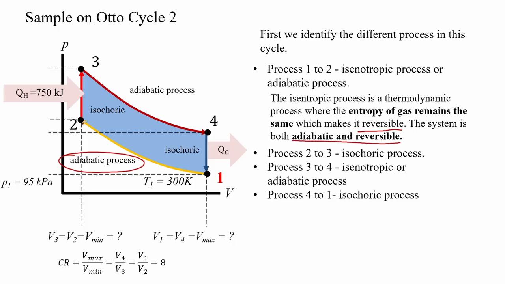Process 2 to 3 is an isochoric process. Process 3 to 4 is an isentropic or adiabatic process. And process 4 to 1 is an isochoric process.